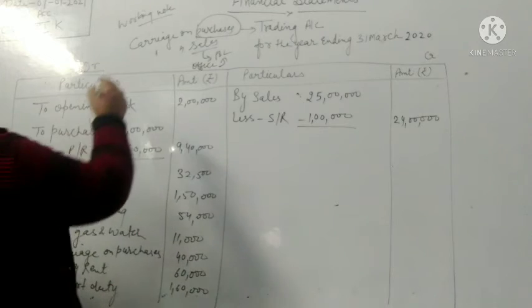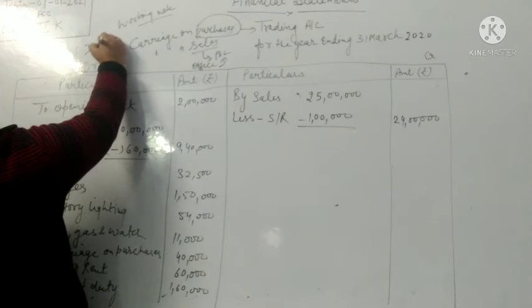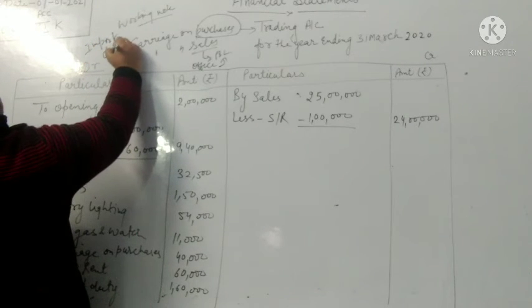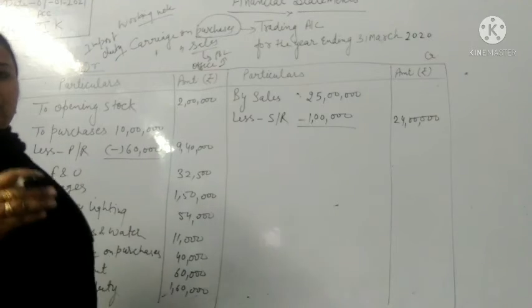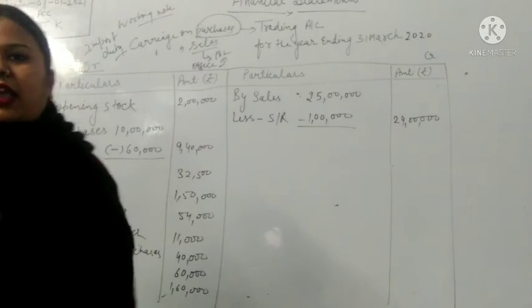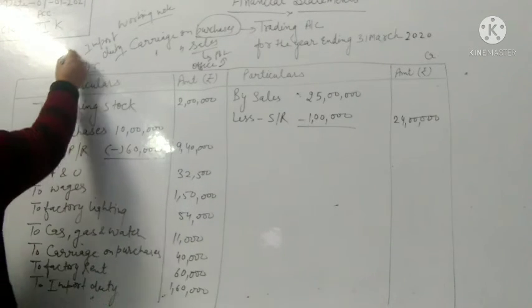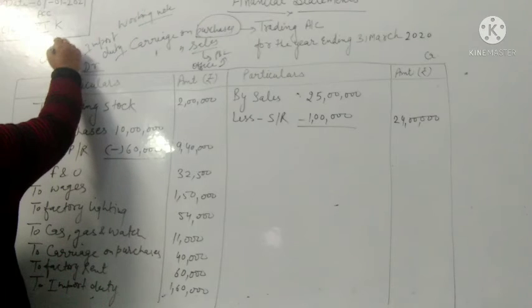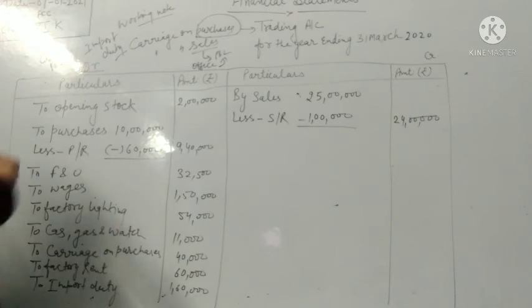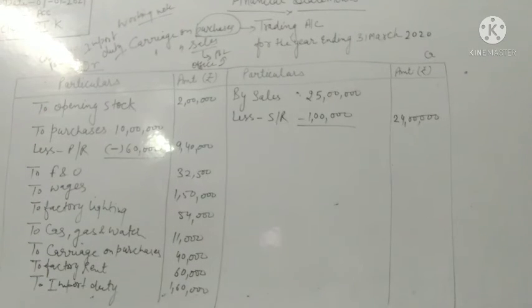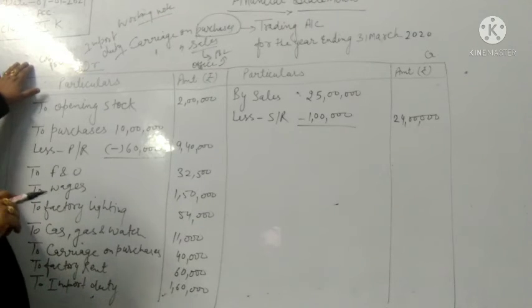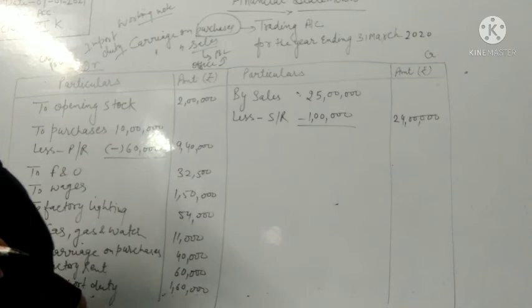Okay, and we know that import duty means you have purchased something from foreign countries. That's why it has increased the cost of production. So, import duty will be involved in the trading account.